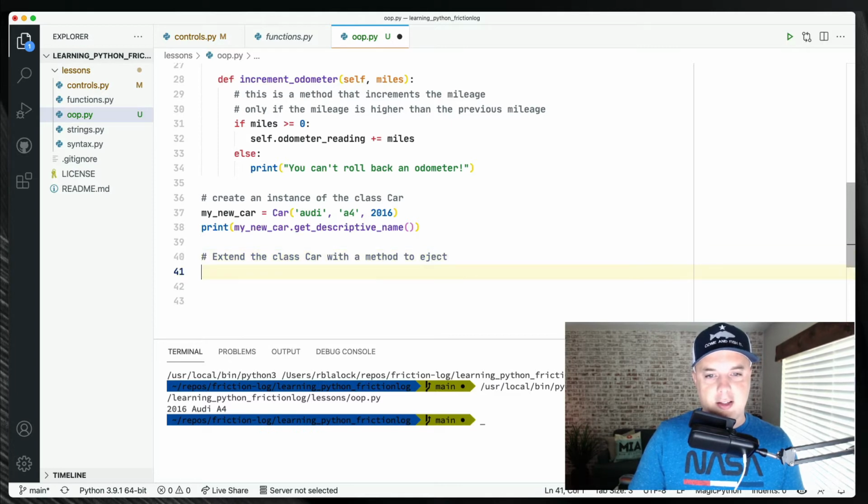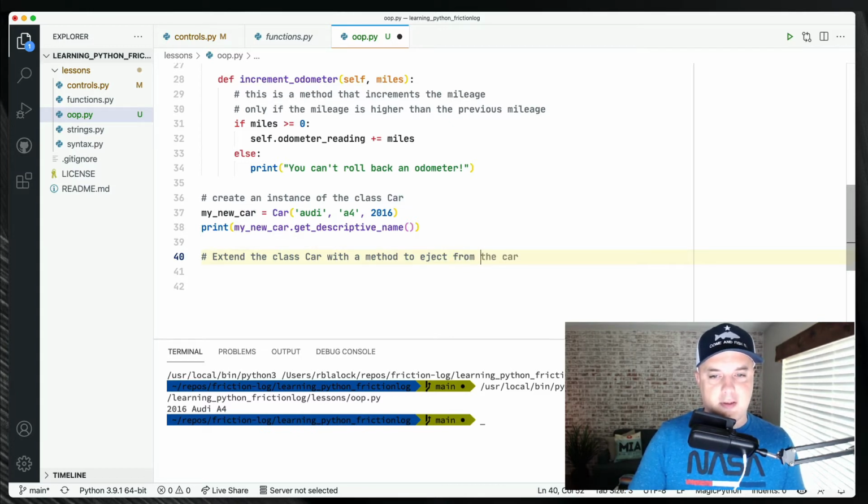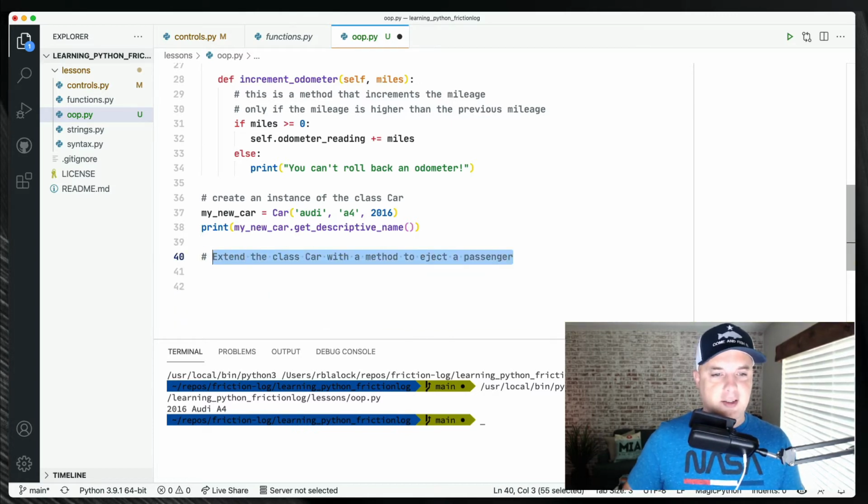eject. Every car needs an ejection seat, right? That is not what I want. It's nice that it's reading that. With a method to eject the passenger. It's funny how it gets confused. Yeah, see, it's doing this. It's getting stuck in this loop. Interesting. So it doesn't understand what I'm saying here. So let's try this again.